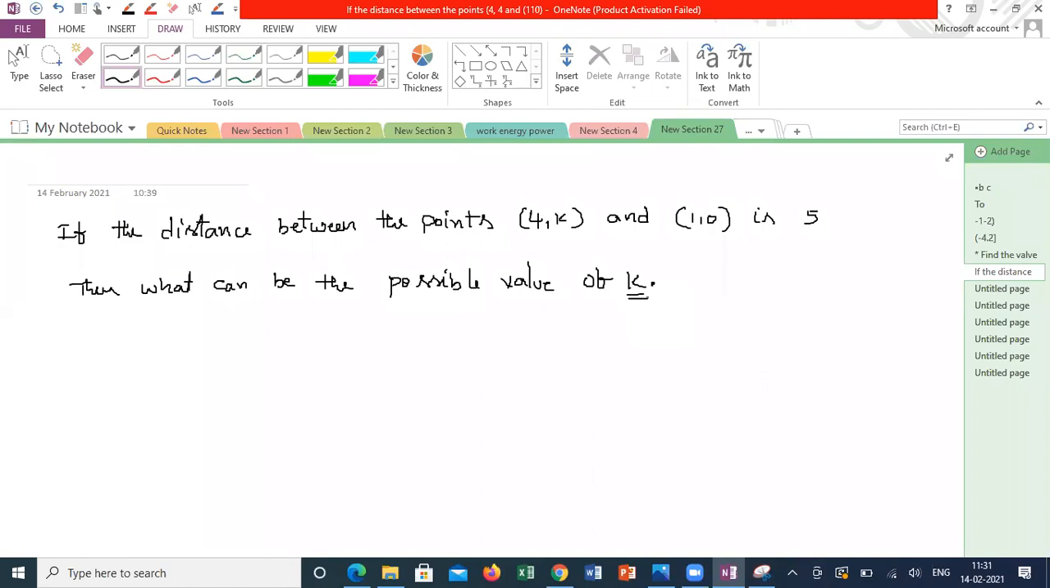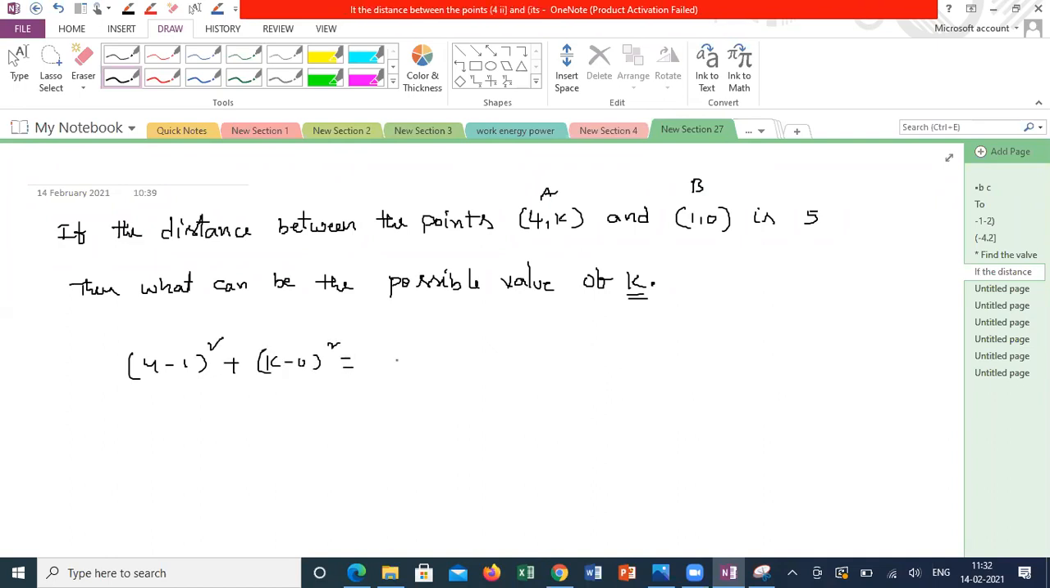Sir, is it? So how to do this one? Suppose I am taking 25 equal to (x2 minus x1) which is (4 minus 1) whole square, plus (y2 minus y1), which is (k minus 0) whole square.